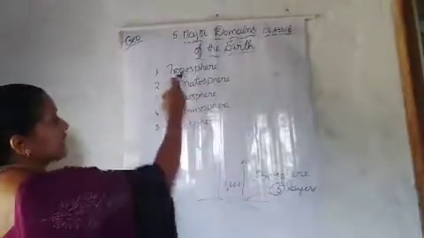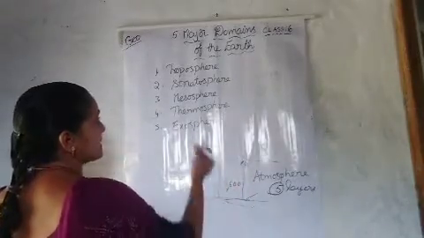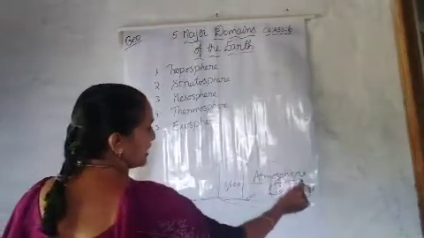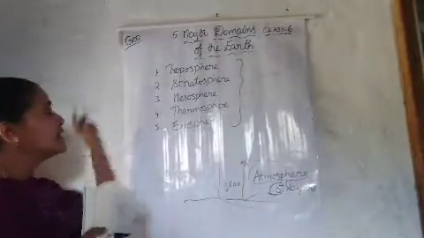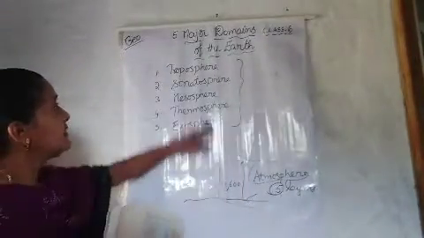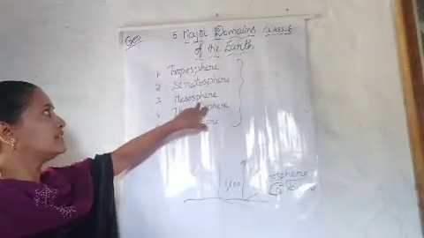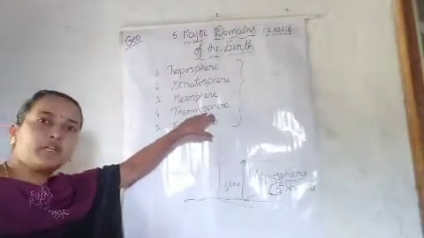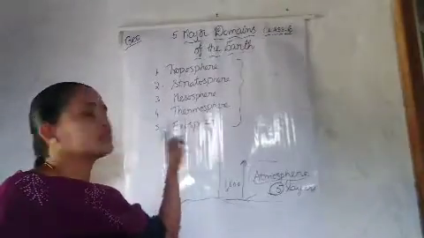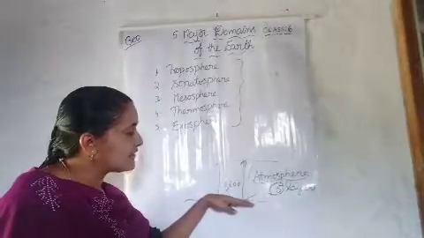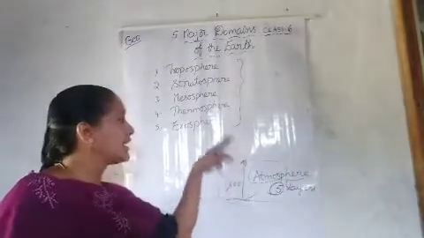So these are the 5 layers. From the earth's surface up to 1600 kilometers the atmosphere is there, divided into these 5 layers. That means from the earth's surface up to the universe.